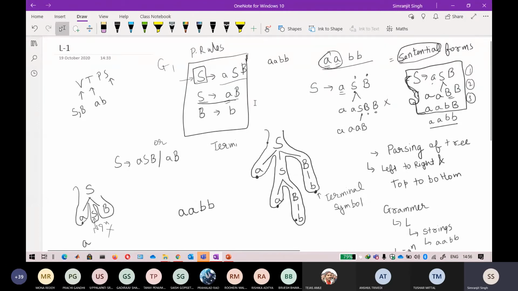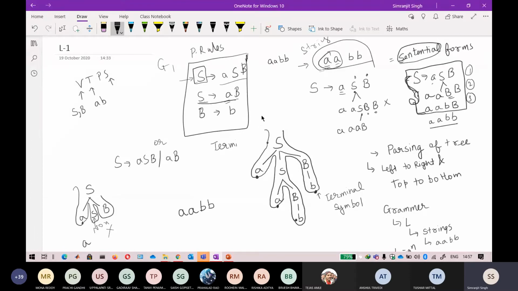From this particular grammar we are able to derive a particular string. I am not saying what exactly the language associated with it is, I cannot say right now, but from this production rule I can derive a particular set of strings. That is my AABB. You can also derive other strings, but I am solely focusing on that.